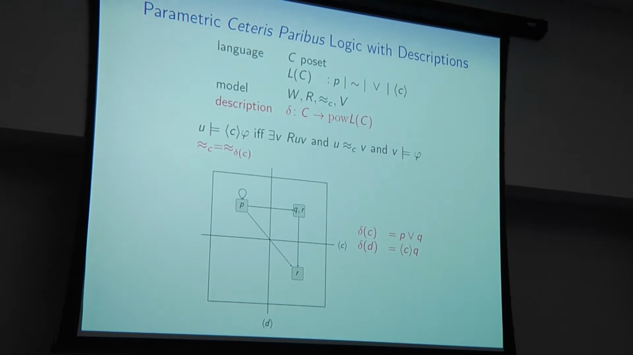So in the model that Patrick's been telling you about over here, we would have the description delta mapping C onto the condition P or Q, and the mapping D onto the set containing just the formula diamond C Q.